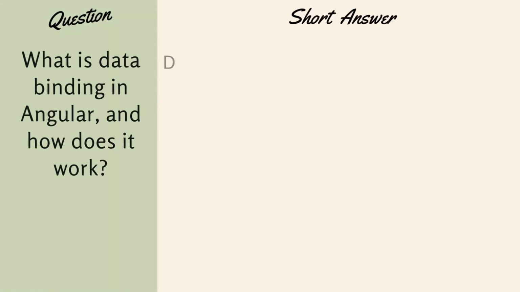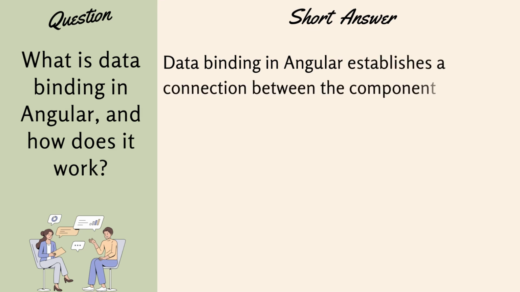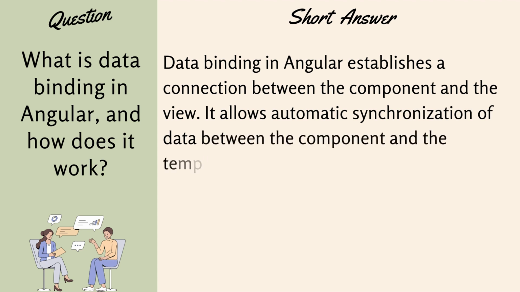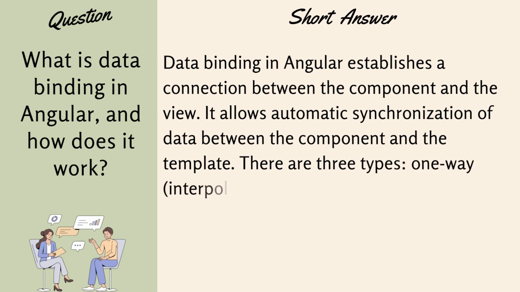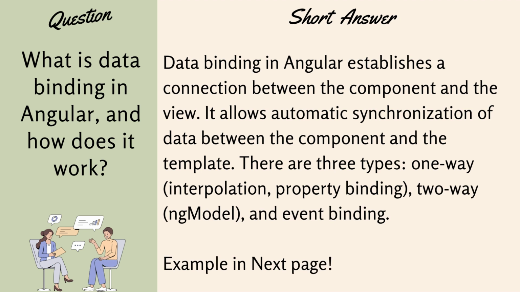Now the next one is, what is data binding in Angular and how does it work? This is important. Let's understand the short answer. Data binding in Angular establishes a connection between the component and the view, so the HTML and the CS file. It allows automatic synchronization of data between the component and the template. There are three types of bindings: one-way binding, which is also called interpolation or property binding; two-way binding, which is used by ng model; and the last one is event binding.